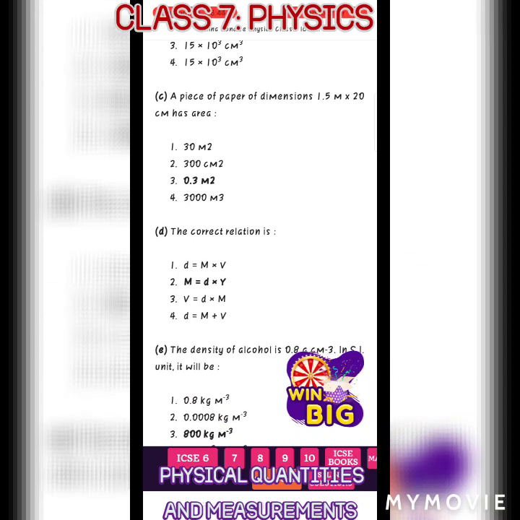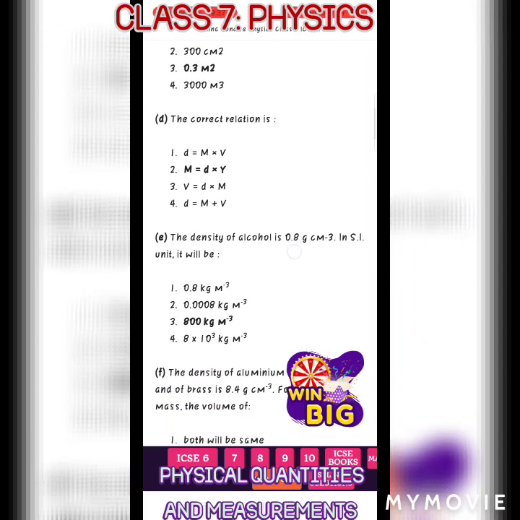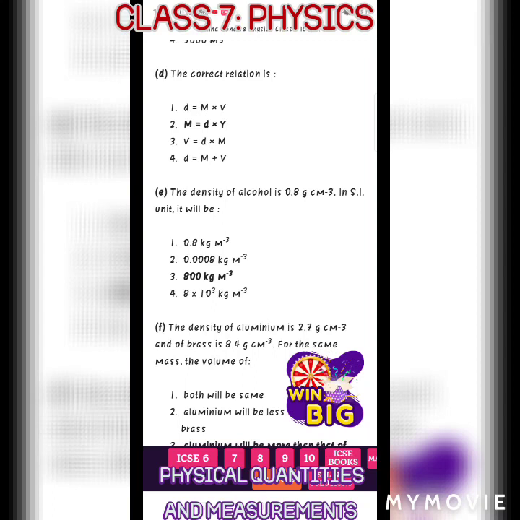That is how we are getting it: you have to convert 20 centimeter into meter, then multiply. Then the correct relation is M is equal to, that is, mass is equal to density into volume, that is D into V. You have to write D into V, density into volume, mass equal to density into volume.